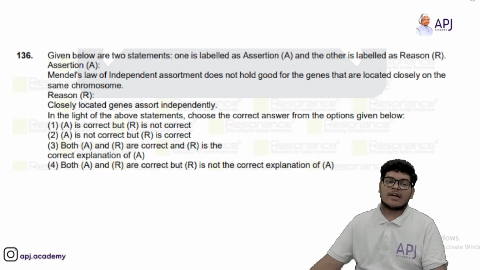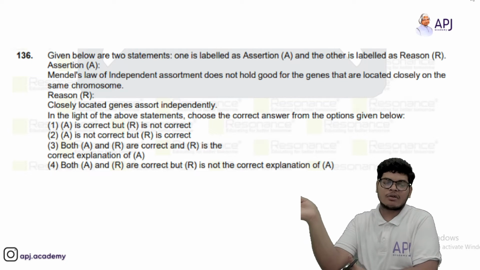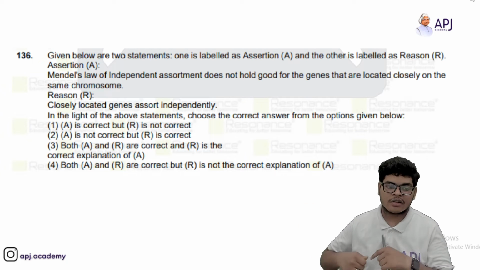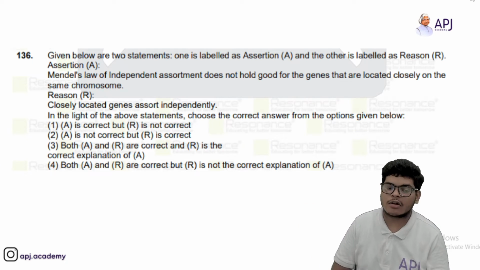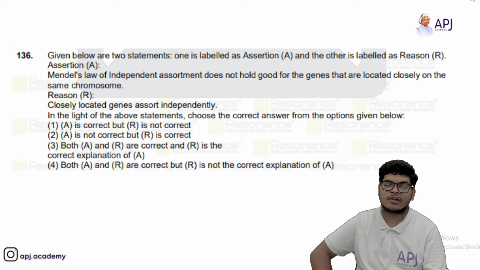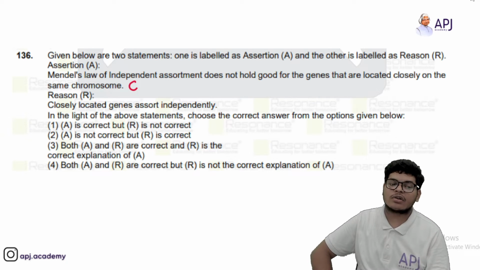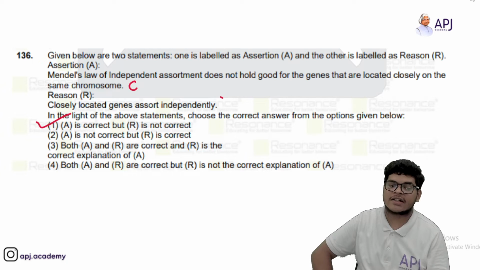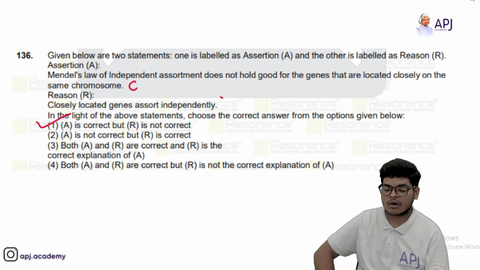Option fourth. Given below are two statements, an assertion and a reason. The assertion says Mendel's law of independent assortment does not hold good for the genes that are located closely on the same chromosome. So the assertion is right. Closely located genes assort independently? No, this is not right. So this will be the wrong answer. So our option will be first, that is A is correct, but R is not correct.